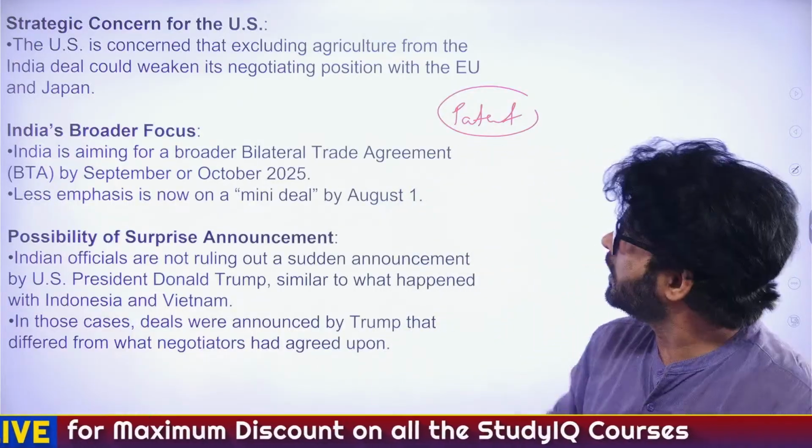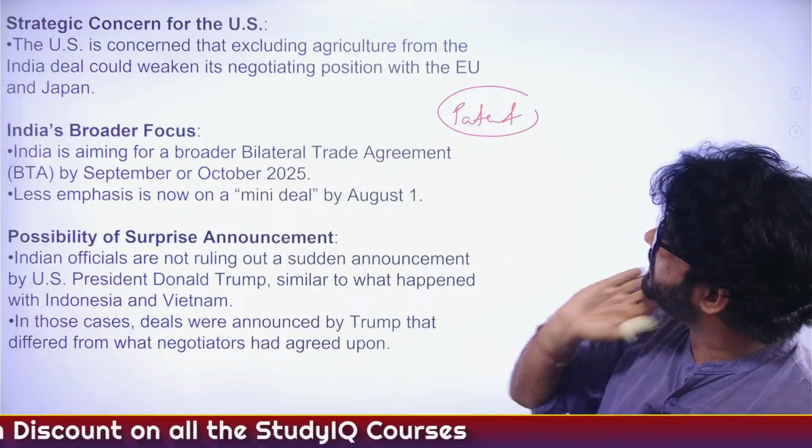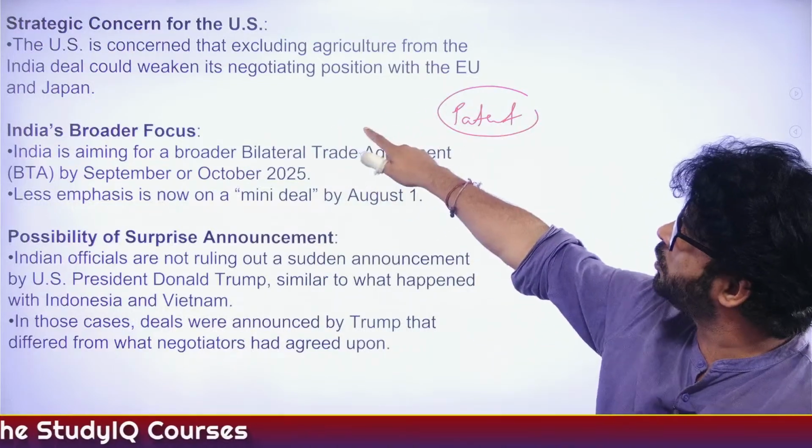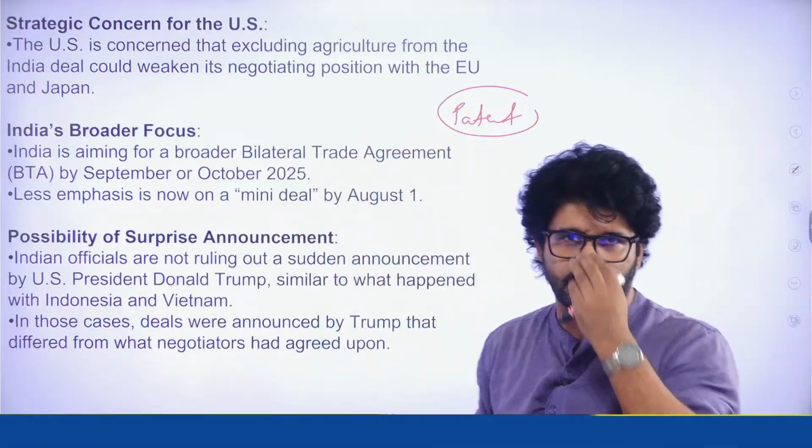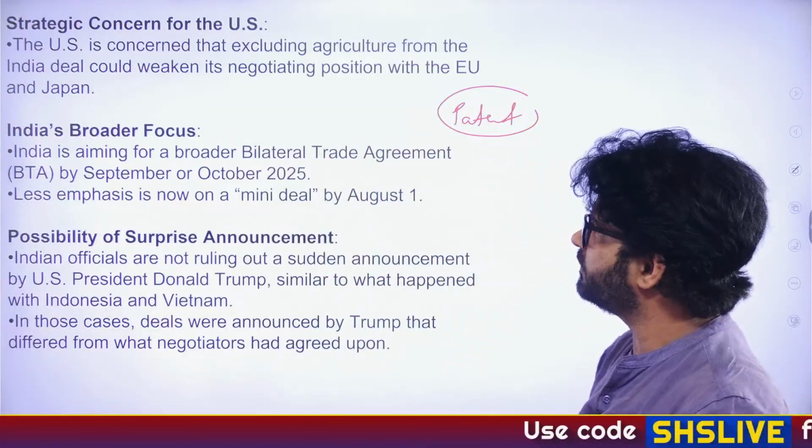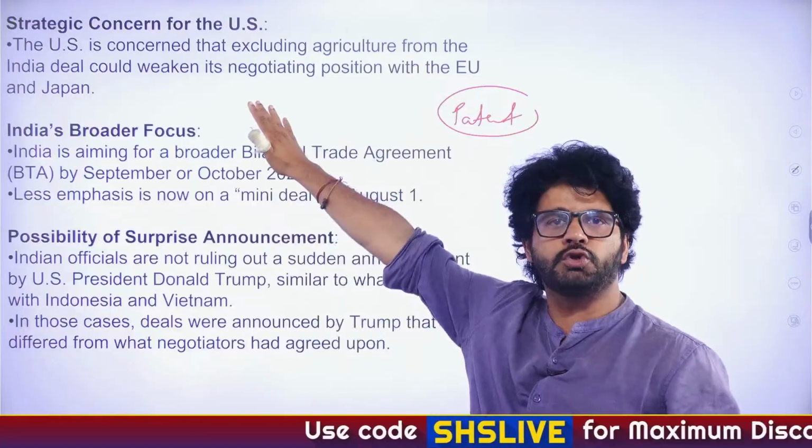So keep it in mind. So, the strategic concern for the US. The US is concerned that excluding agriculture from the India deal could weaken its negotiating position with the EU and Japan. They cannot set India as an example in front of them, that India has opened its agriculture market, and say you too should do the same.